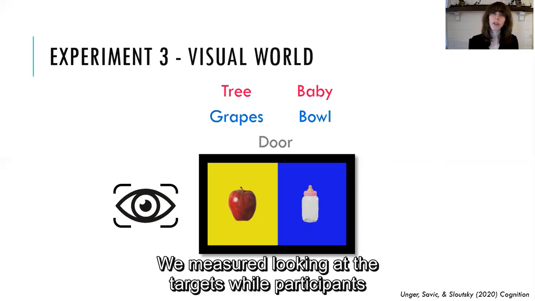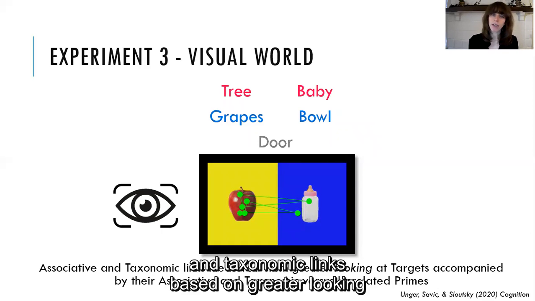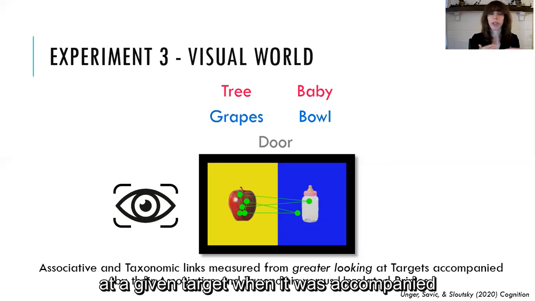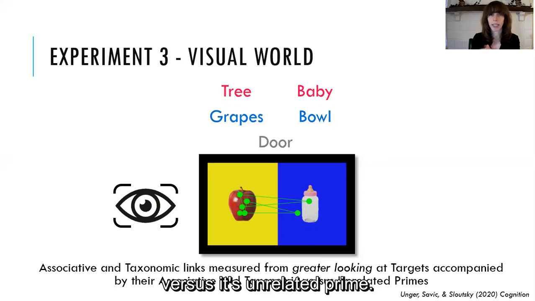And we measured looking at the targets while participants heard the word. And we measured associative and taxonomic links based on greater looking at a given target when it was accompanied by its associative or taxonomic prime versus its unrelated prime.